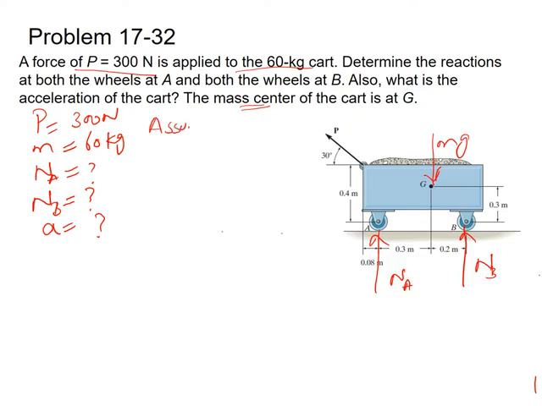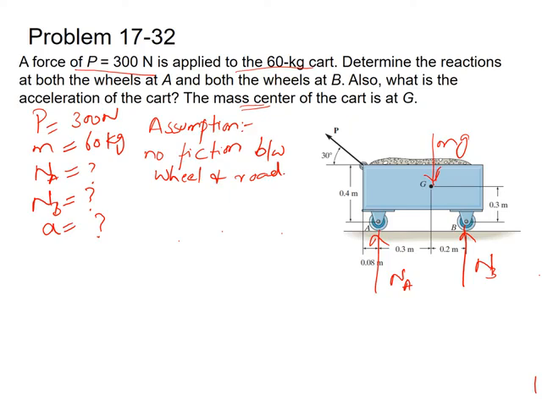So our assumption can be no friction between wheel and road.